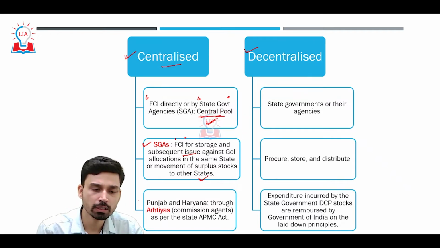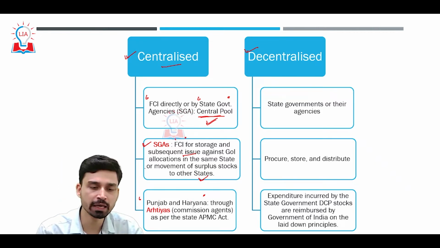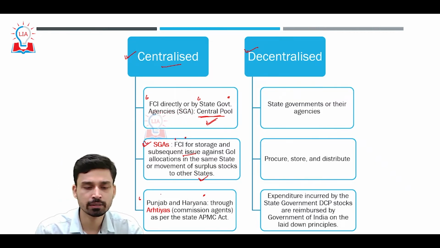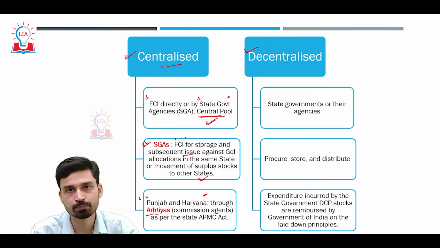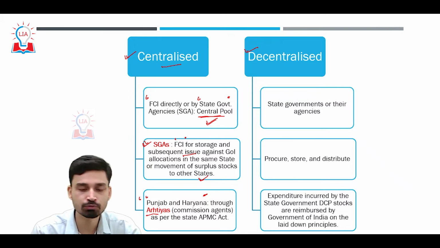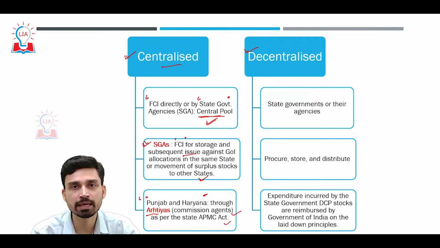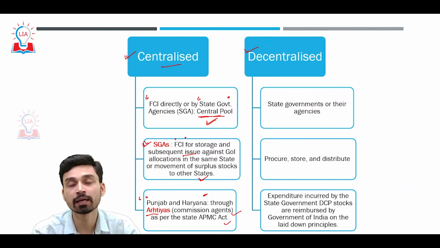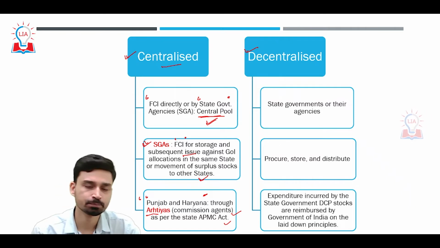As of now, different states have different ways of procurement as far as state government agencies are concerned. The two major wheat producing states, Punjab and Haryana, have generally given this task to the Arhatiyas. Arhatiyas is a Hindi term used for commission agents as per the state APMC Act. The APMC Act, the Agriculture Produce Marketing Commission Act, deals with the whole working and functioning as well as the method of procurement of several food grains.